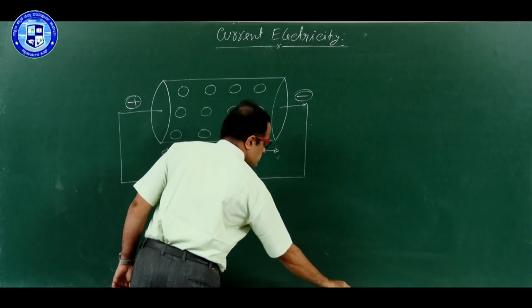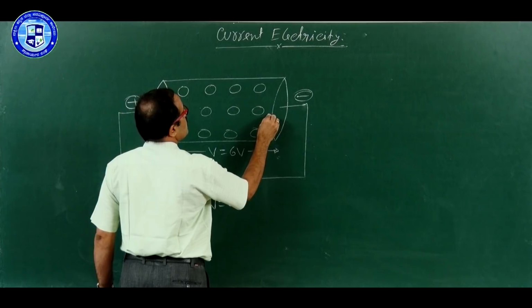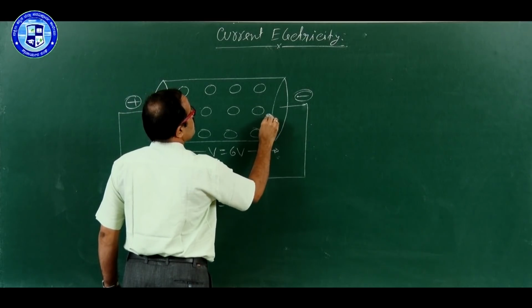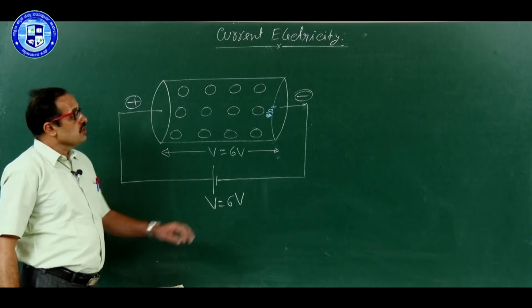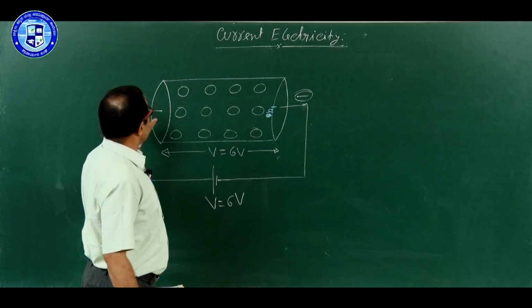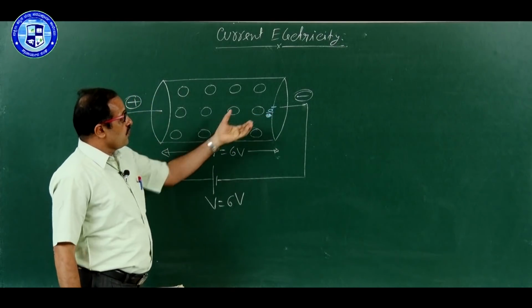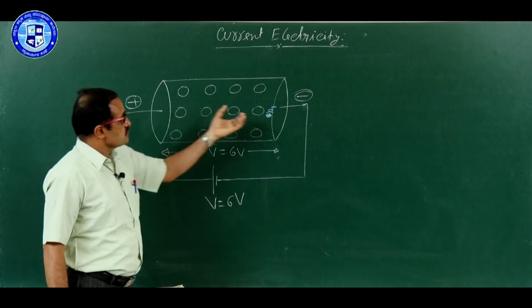Now, we take one free electron, think that here you have one free electron. This free electron is repelled by the negative end, attracted by the positive end. Therefore, the electron is trying to go in this direction.